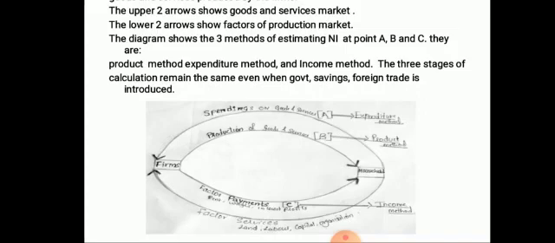So these are the three methods of calculating national income. National income is calculated in three ways at different stages of the economy, that is the income method, expenditure method and product method.